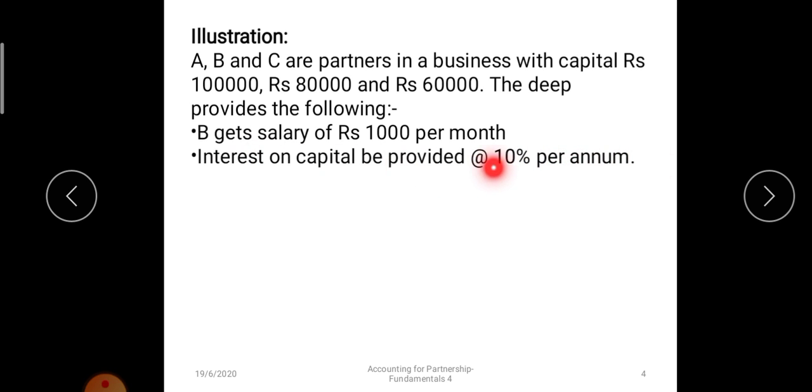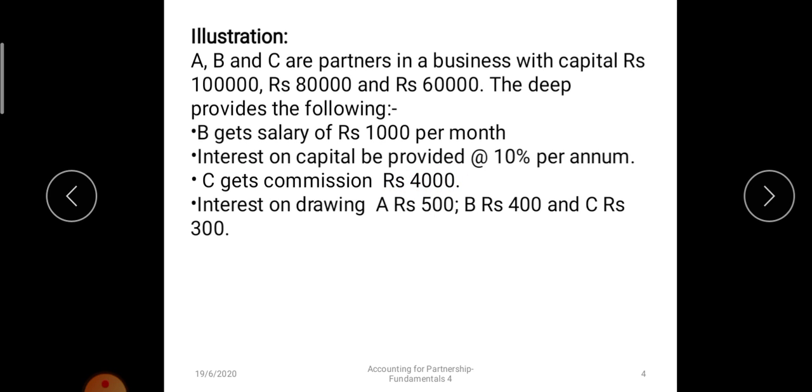Interest on capital will be provided on the opening capital. If in between capital is introduced, then we will calculate that part also. Commission to C is rupees 4,000. Interest on drawing from A will be 500, from B 400, and rupees 300 from C. Rupees 3,000 will be transferred to the reserve.